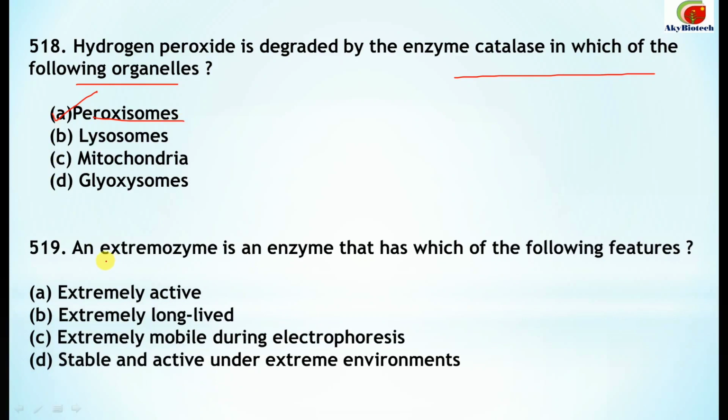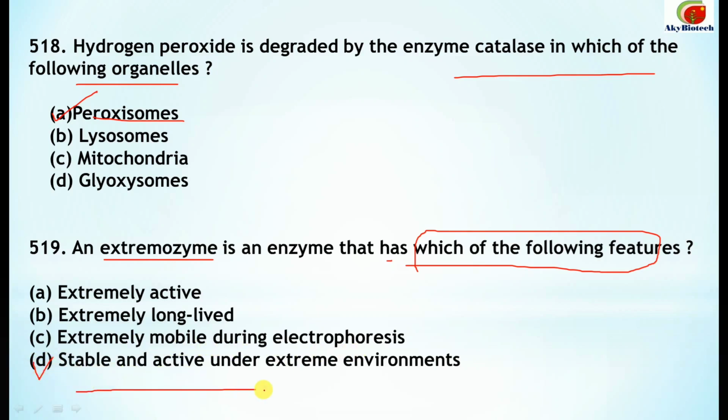Question number 519. Extremozyme is an enzyme that has which of the following feature? So what is the feature of the extremozyme? Extremely active, extremely long-lived, extremely mobile during electrophoresis. It is stable and active under extreme conditions. D is the correct option.